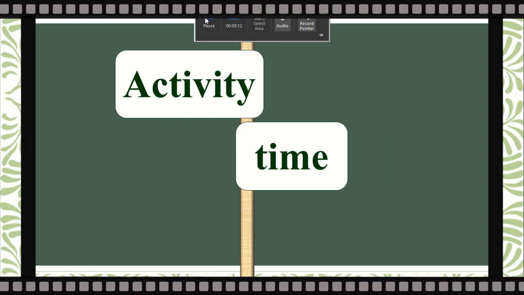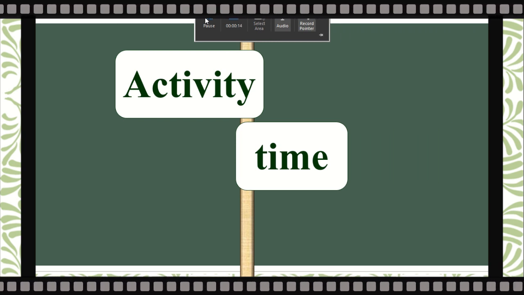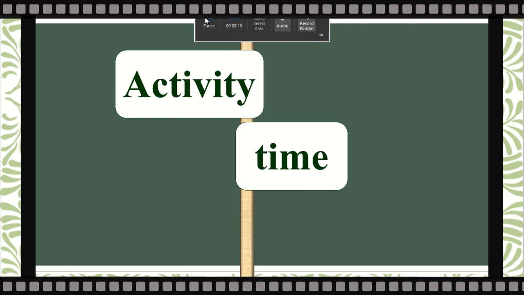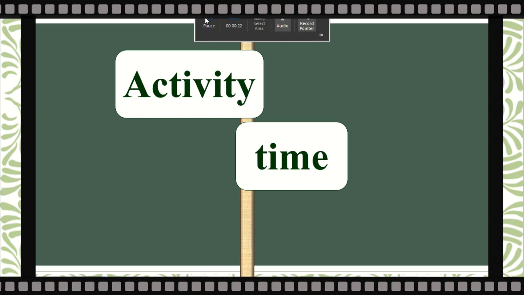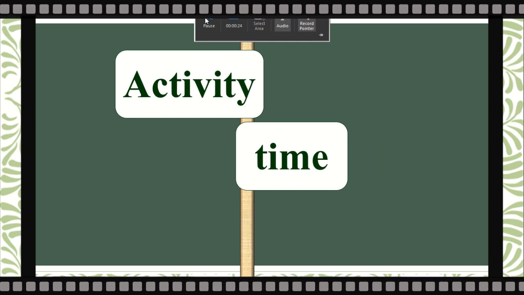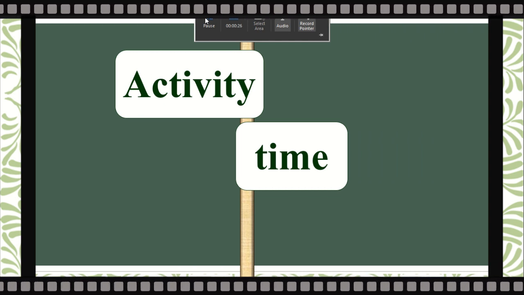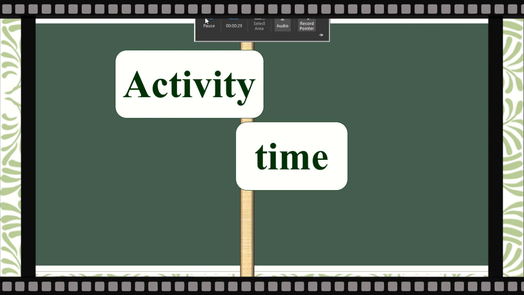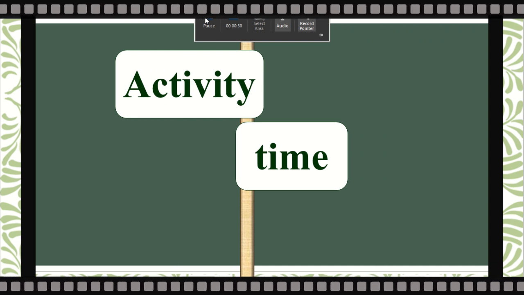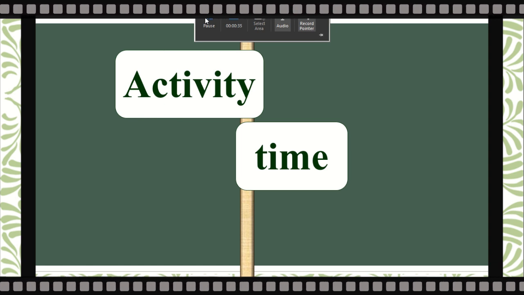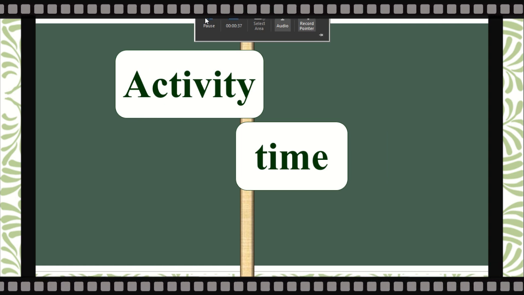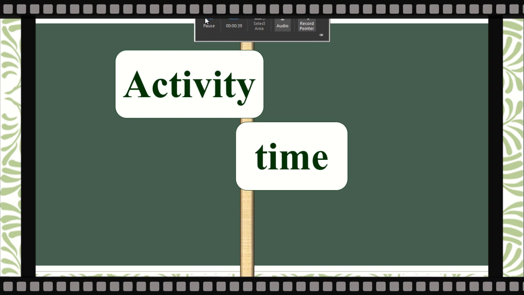Is that clear? Now, here are the procedures. Number 1. The question will be flashed on the screen. You have 15 seconds to read and answer. Number 2, this is a multiple choice. You will write the exact word on your paper. One correct answer is equivalent to 1 point. There are 5 questions in total.